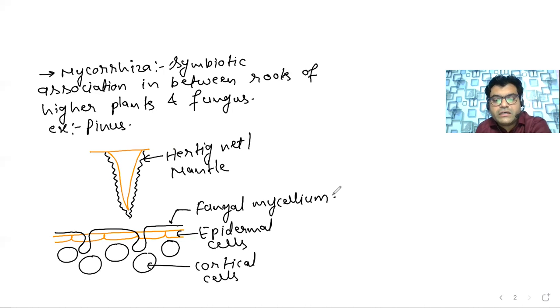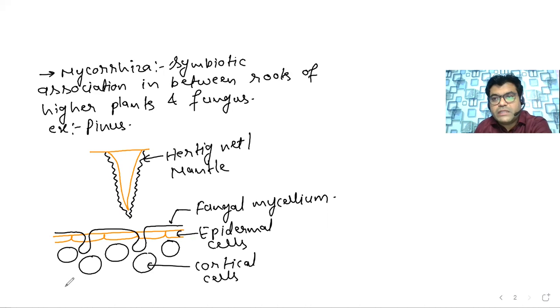And as it is not entering into any of the cortical cells, we can say that it shows the ectomycorrhizal association. Because mycorrhizal association is of two types. The first one is called the ectomycorrhizal association, which you can see in front of you. Whereas the other one is called the endomycorrhizal association, in which the fungal mycelium enters into the cortical cells. So this is what we can see about the mycorrhizal root.